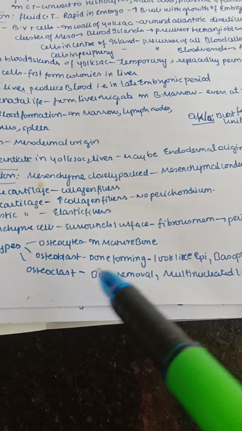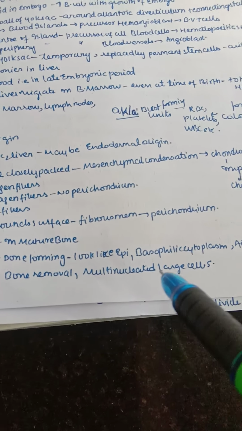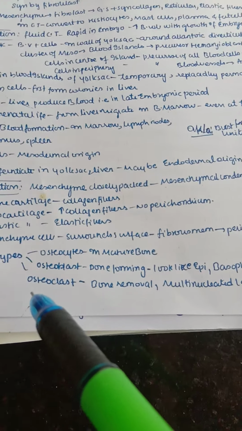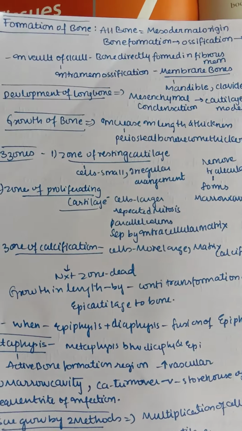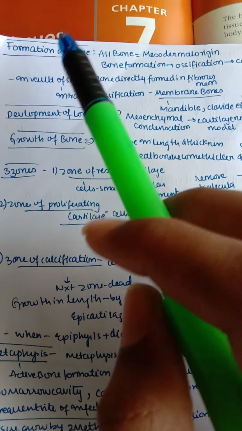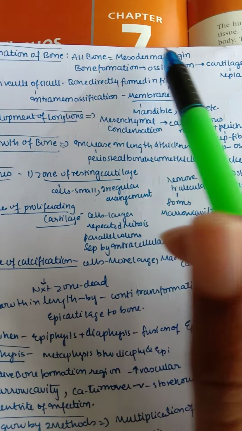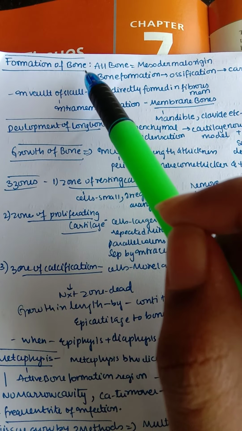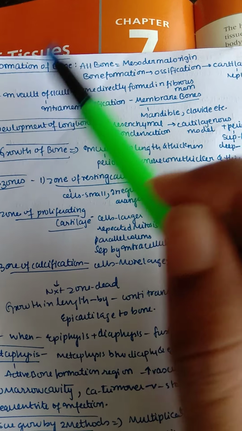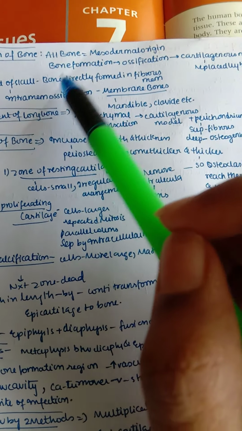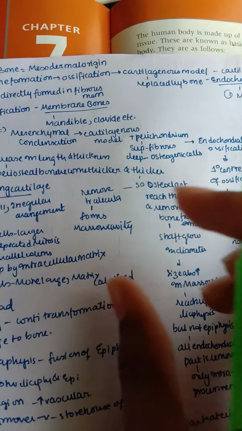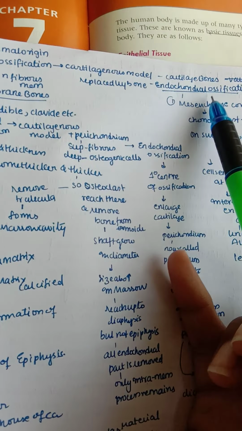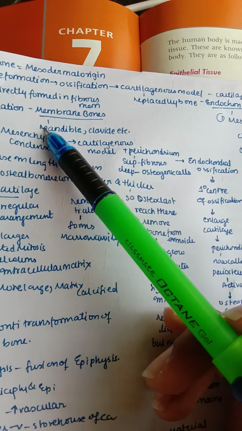But the osteoclast is a bone removal cell, that is, they are large multinucleated cells which mainly degenerate or destroy the bone. Now let us understand the process of formation of bone. So all bone is mainly mesodermal in origin. Here also you can understand, because bone is also a type of connective tissue, so this is also of mesodermal origin. So bone formation takes place mainly by a process known as ossification. So ossification may be of two types, endochondral ossification and intramembranous ossification.